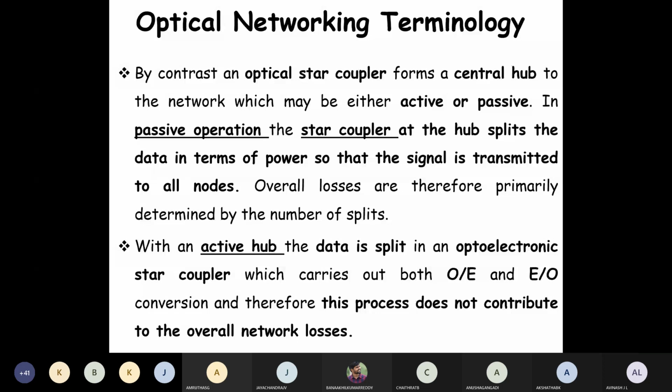So what will the optical node do? It will send data, receive the data, and resend the data. Why does it resend? As I told you, store and forward. Once the receiving node confirms it has been received properly, only then will it delete the data. The resending or redirecting of the optical signal to the desired network nodes requires the node to perform either a routing or switching function.